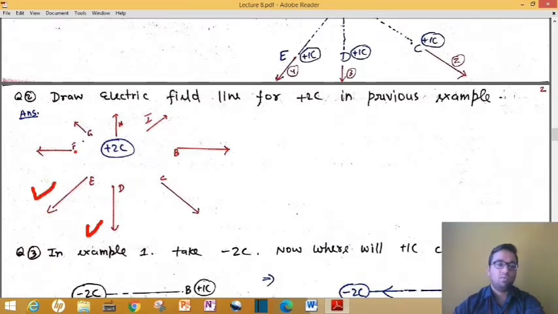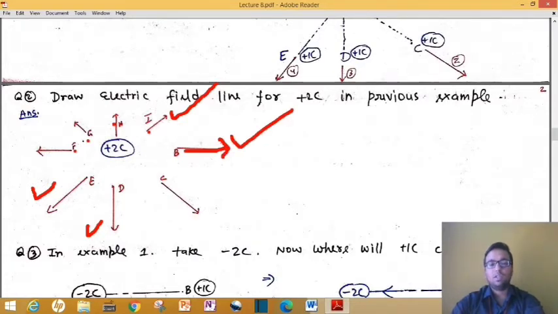If I consider more points like F, G and H, you can tell me that the direction of the electric field line will be this much. Basically I mean to say that the electric field line is nothing but that imaginary line which we draw in the direction of motion of any other charge. Got my point?